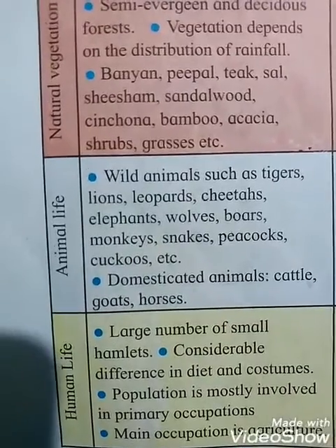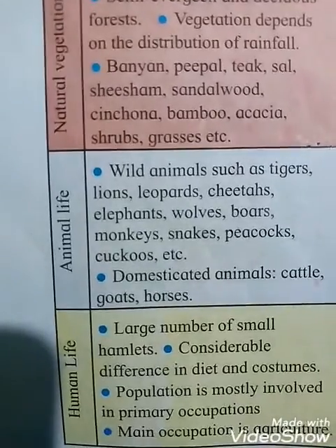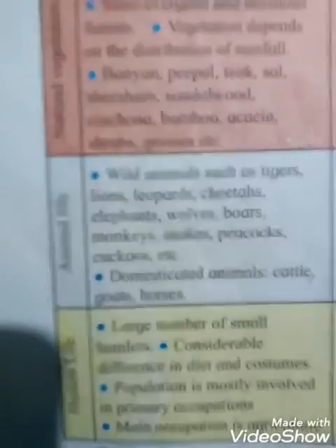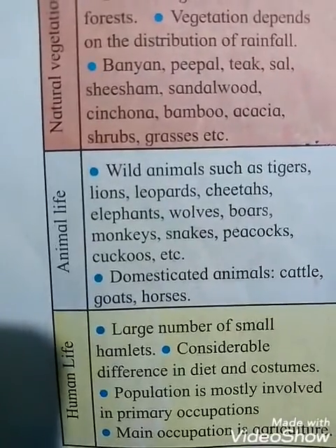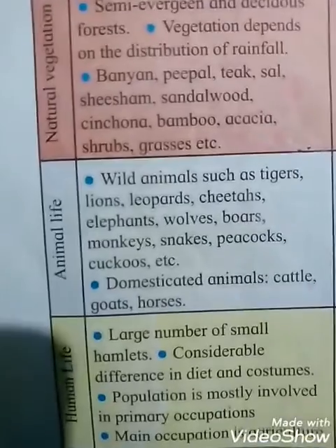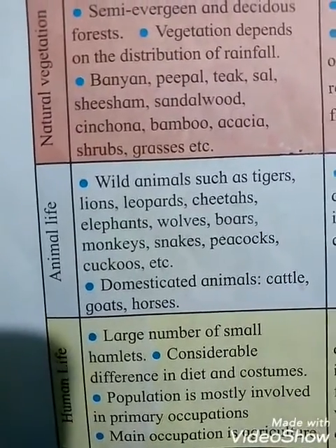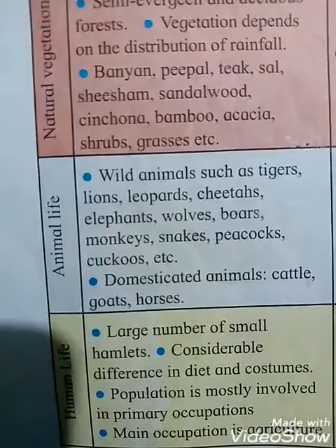Their diet is also different and their costumes are different. The population is mostly involved in primary occupations. Here people are doing the primary occupation, which means agriculture, and the main occupation is agriculture. See, primary occupation means an occupation which depends on nature. So that we can say is the primary occupation.